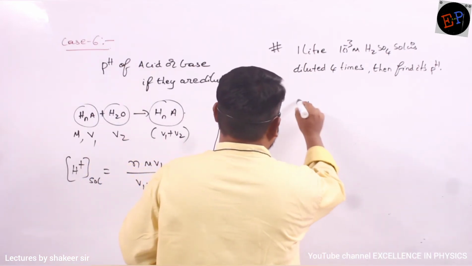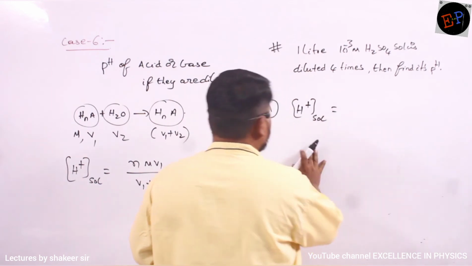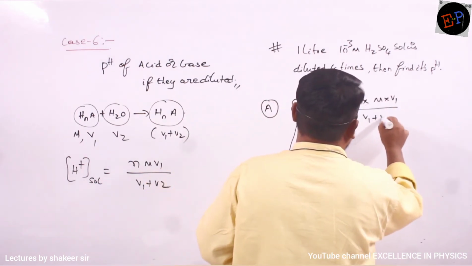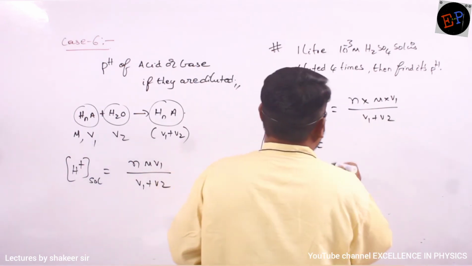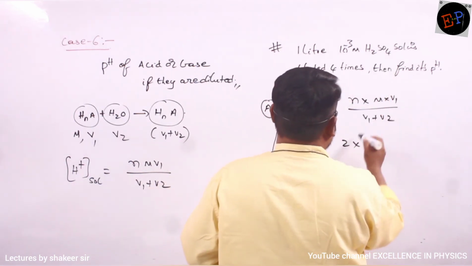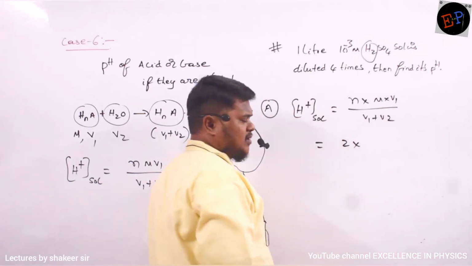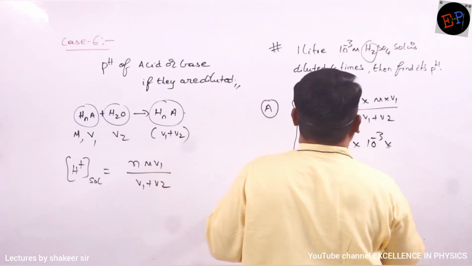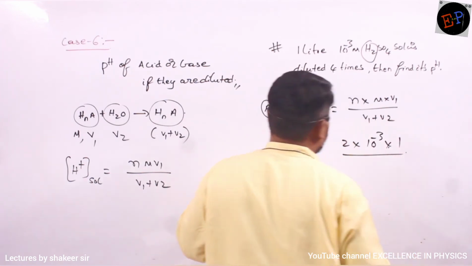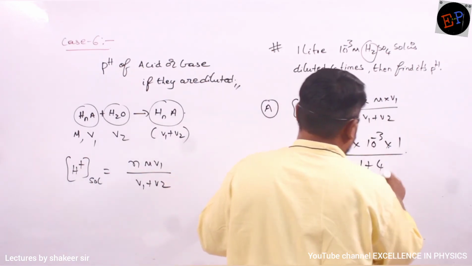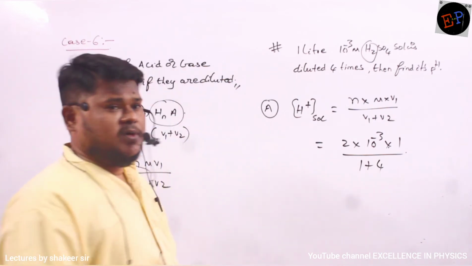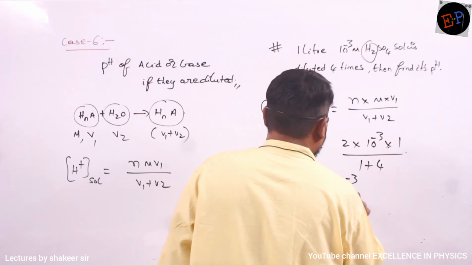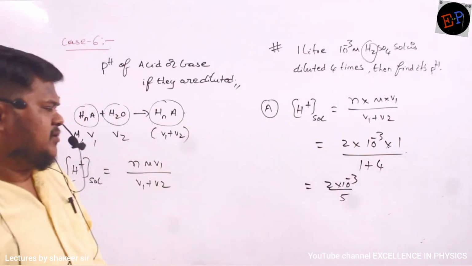So what is the H plus ion concentration of the solution? It is N multiplied by M into V1 divided by V1 plus V2. The N value is 2, because 2 hydrogens are present here. Multiplied by molarity, which is 10 power minus 3, multiplied by the initial volume, 1 liter, divided by V1 plus V2, that is 1 plus 4. 4 liters is added. So therefore 2 into 10 power minus 3 divided by 5. 2 by 5.